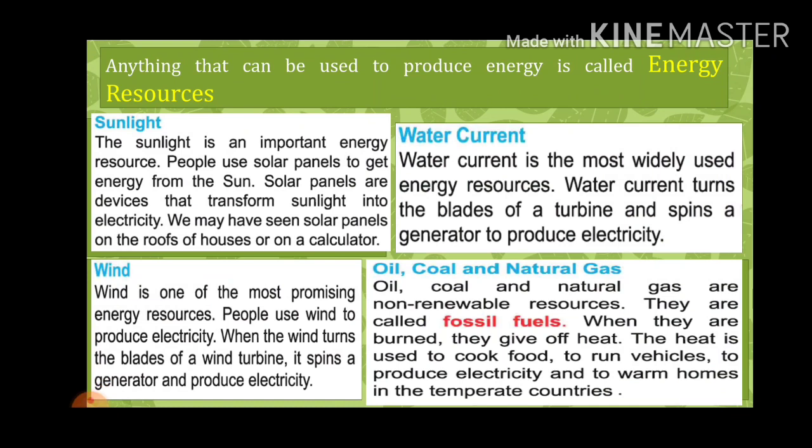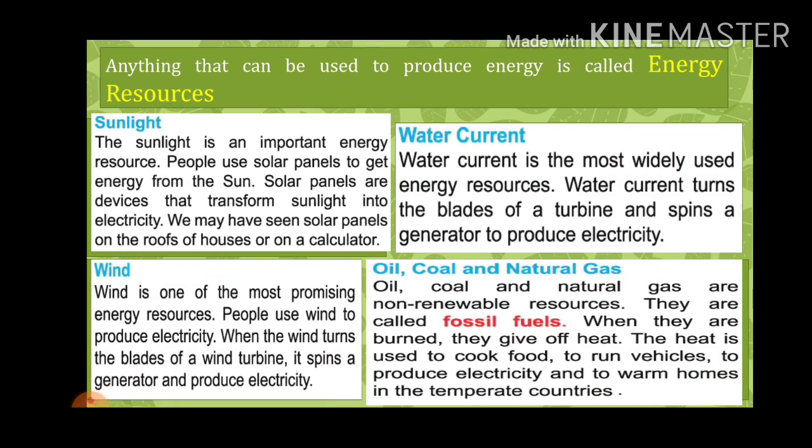Next is water current. We have been using water current to produce energy for a long period of time. Water current is the most widely used energy resource, and it turns the blades of a turbine and spins the generator to produce electricity. Now, next is wind. Wind is one of the most promising energy resources. People use wind to produce electricity. When the wind turns the blades of a wind turbine, it spins a generator and produces electricity.